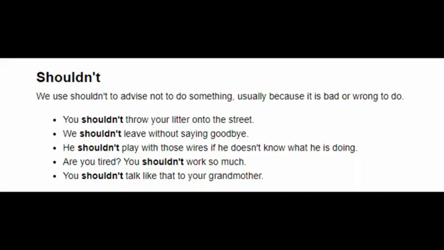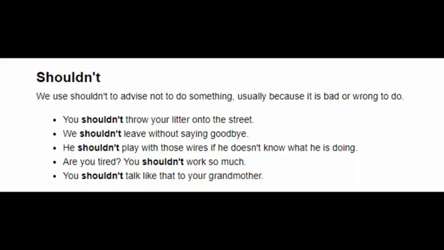Next, we shouldn't leave without saying goodbye. It is good manners to say goodbye. That's why we shouldn't. Next, he shouldn't play with those wires if he doesn't know what he is doing. It can be very dangerous, so we should not play with wires. That's why we have used shouldn't.